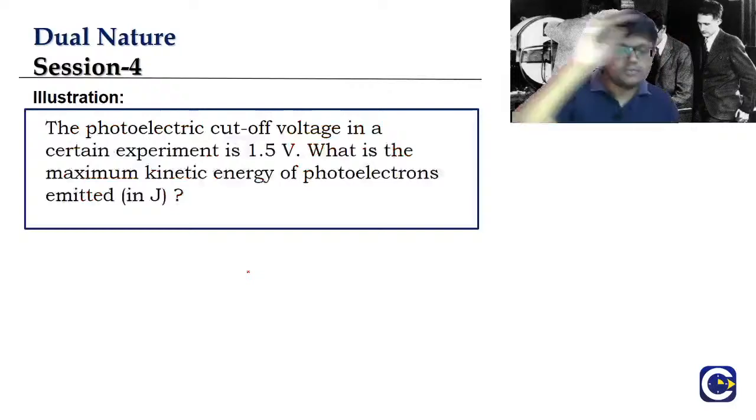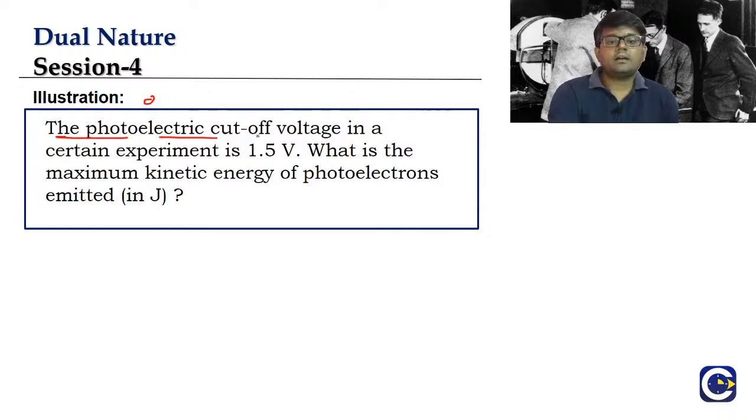Now let's start with some questions on this. Look at this question, guys. The photoelectric cutoff voltage. Remember what I said? Cutoff voltage is the other name for the stopping potential. The photoelectric cutoff voltage in a certain experiment is 1.5 volt.